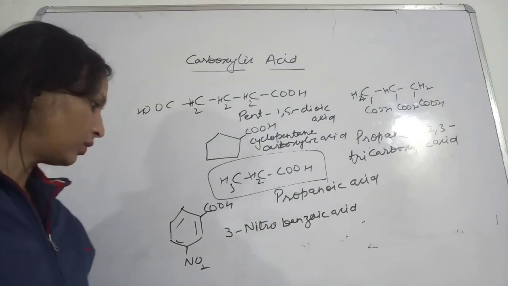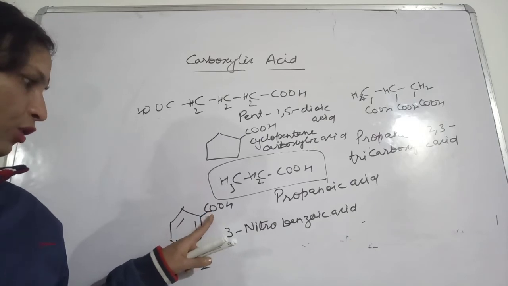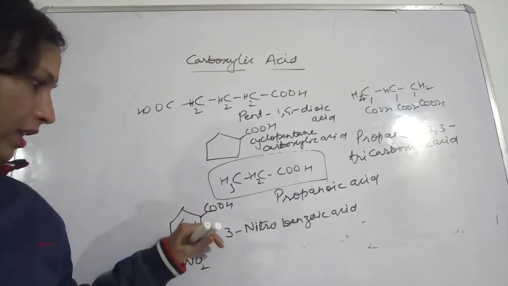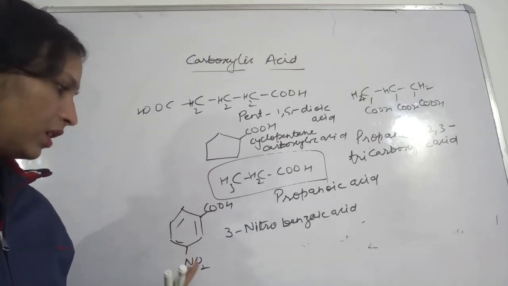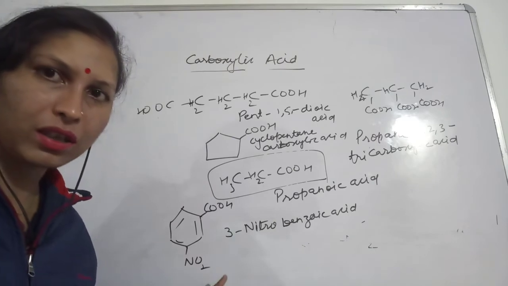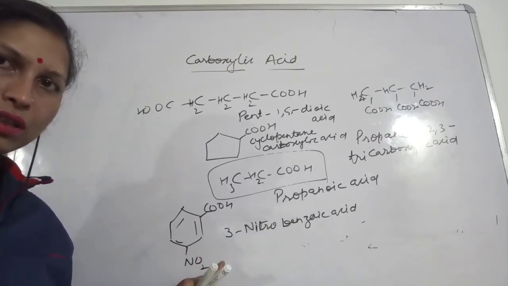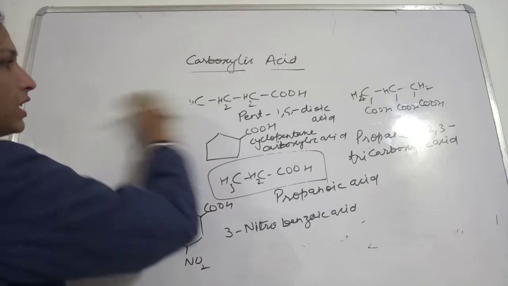Okay. So with the aromatic ring, if the carboxylic group is present, then this will be called benzoic acid. And because this nitro group was associated, we wrote 3-nitro-benzoic acid. I hope you all can see this. Yes, you can. Okay, so this was the IUPAC naming we have done.